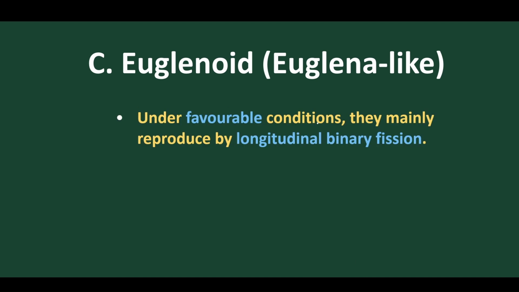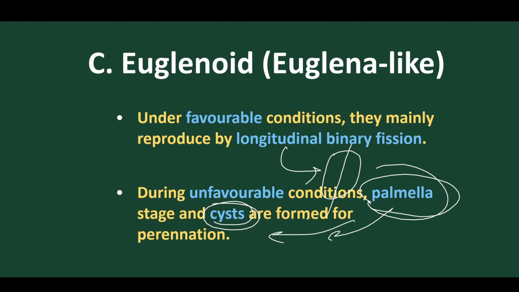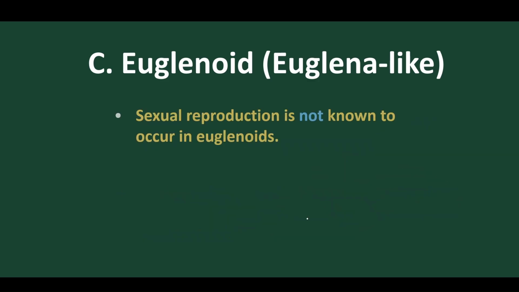Under favorable conditions, they divide by longitudinal binary fission. Very important question. Got it? Very, very important point. But under unfavorable conditions, they go for the palmella stage or cyst formation, where they undergo perennation, meaning they become dormant to withstand the adverse condition. When conditions favor, they again reproduce.